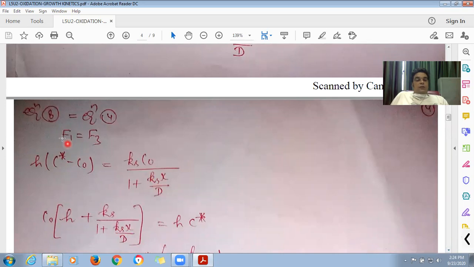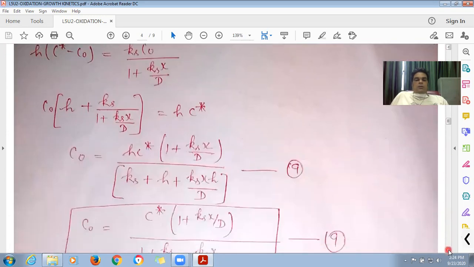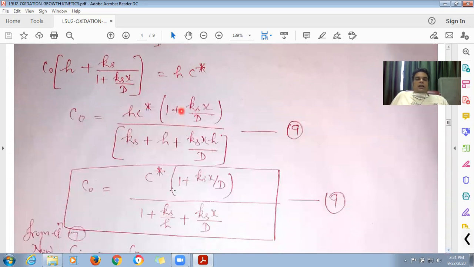And what was F1? F1 was H times C star minus C. So here also I will get the value of C naught. So from equation 9